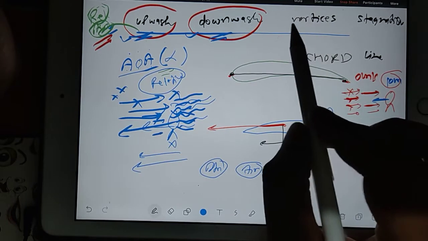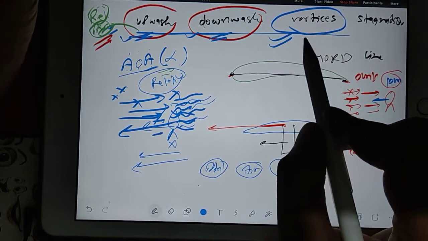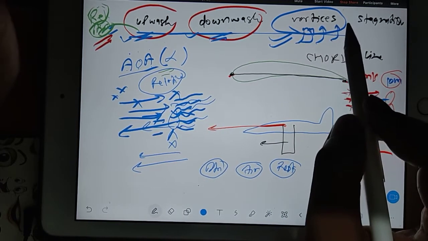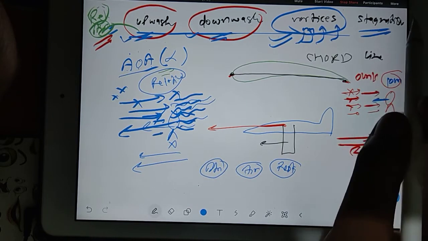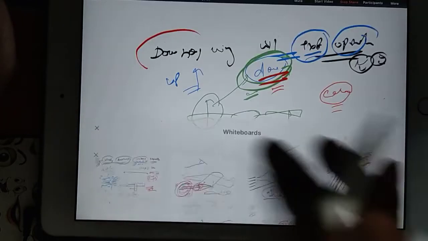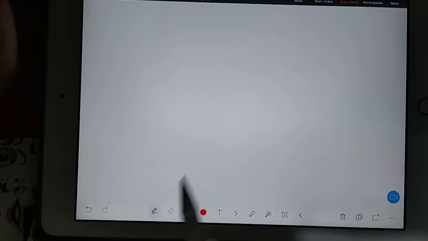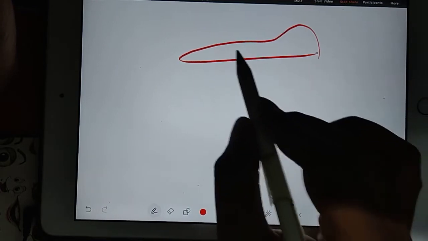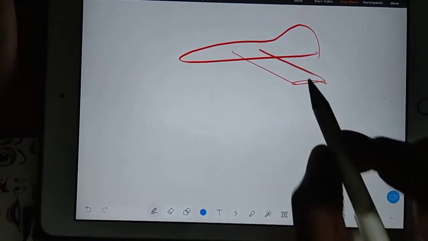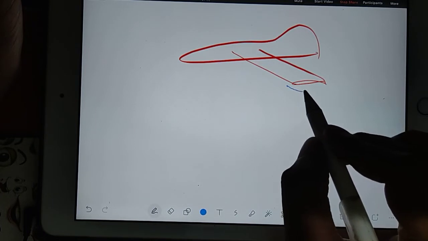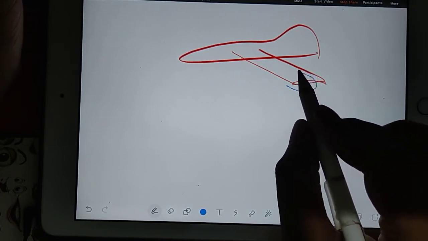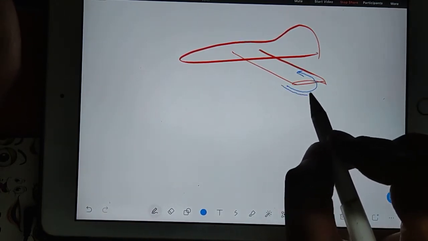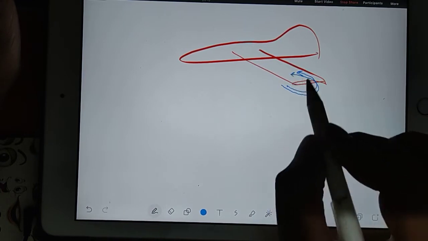Okay, now we have to know vortices. Just now I have finished trailing edge vortices. Do we have some more? Yes, we have tip vortices also, and then we will explain stagnation. So what are tip vortices? Actually, if this is your fuselage and this is your wing, then some air comes from the downside of the wing and tries to curl over the wing like this.